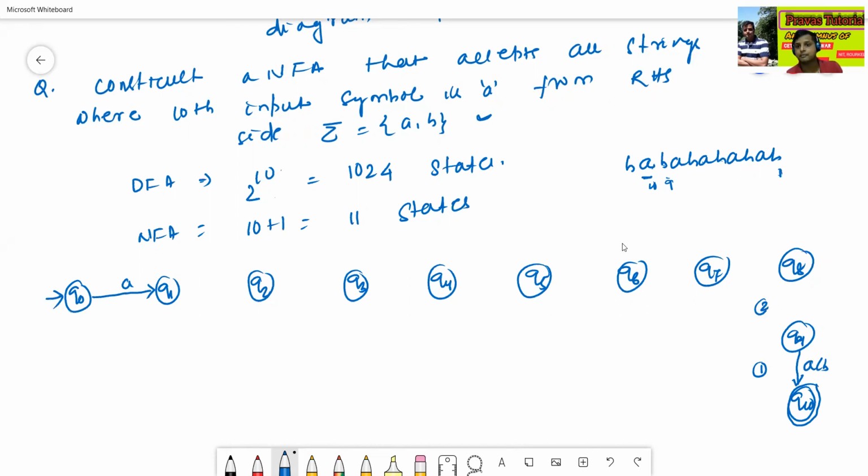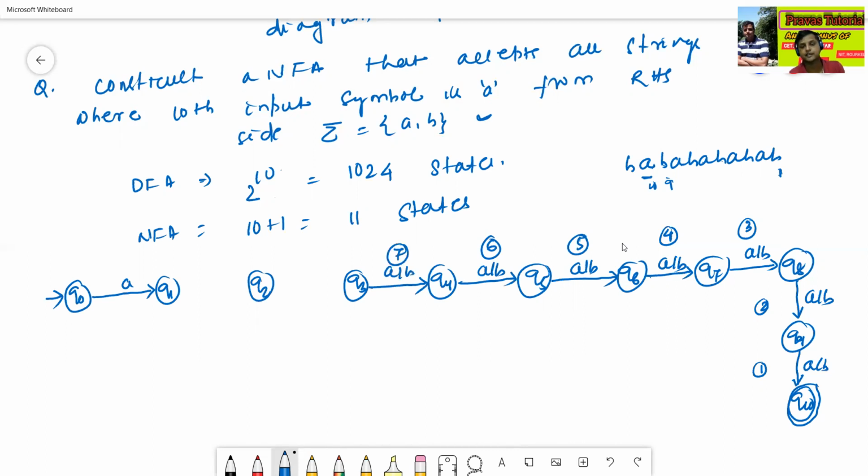This is my second from RHS part, so it is any combination of A or B. This is my third input symbol from RHS part, so it may be any combination of A and B. This is my fourth input symbol from RHS side, any combination of A or B. This is the fifth input symbol, any combination of A or B. This is the sixth, any combination of A or B. This is the seventh, any combination of A or B. This is the eighth input symbol from RHS side, any combination of A and B. This is the ninth input symbol from RHS part, any combination of A or B.